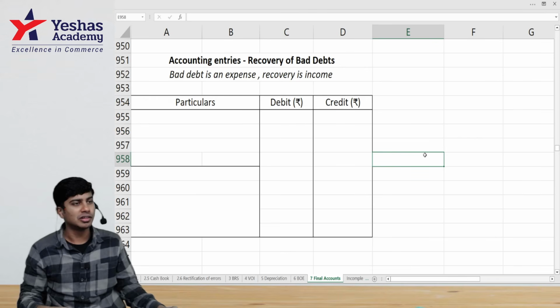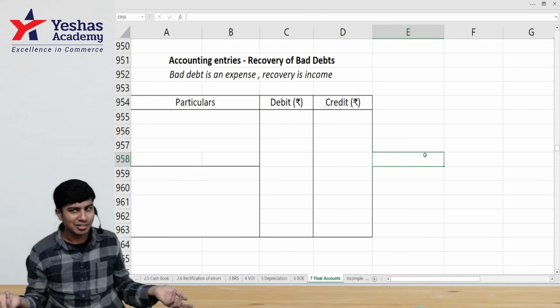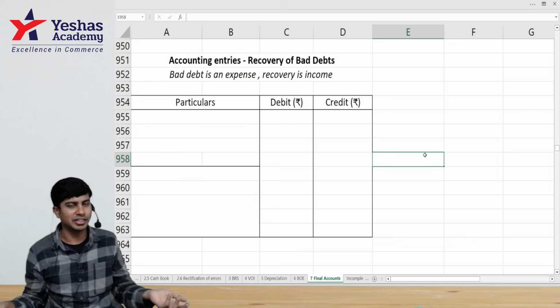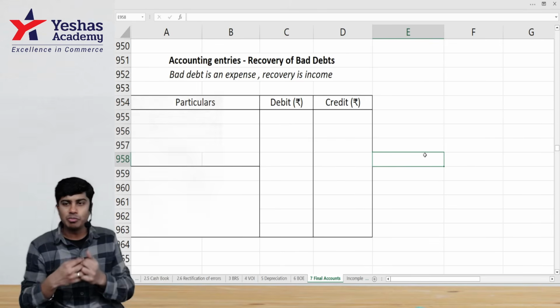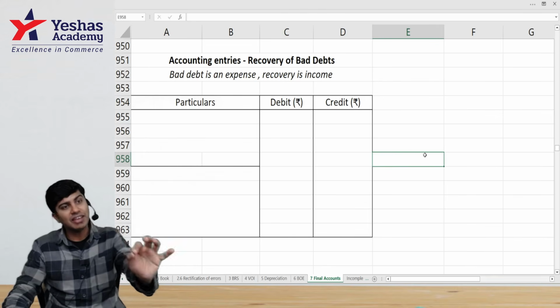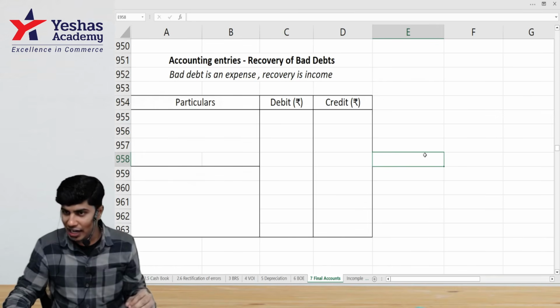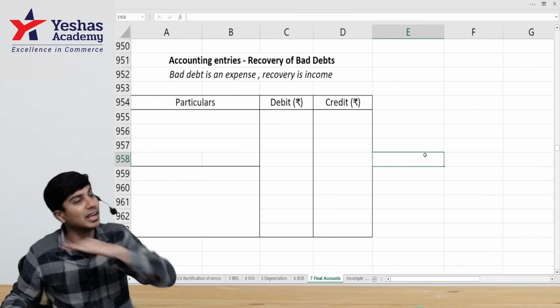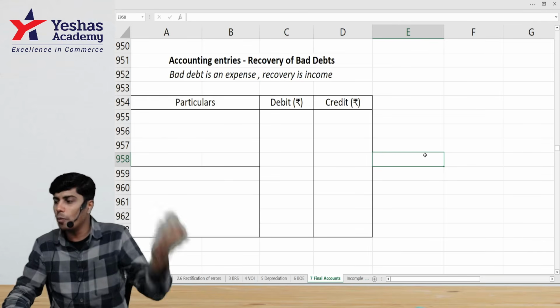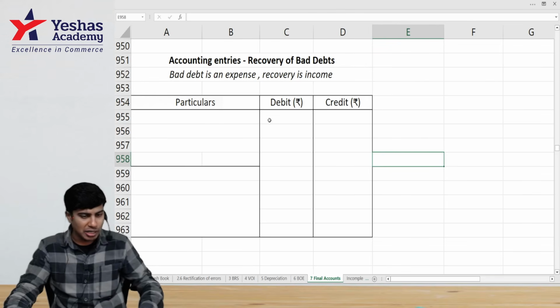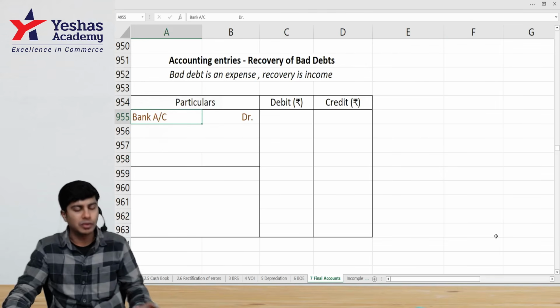Then he pays money. He'll be like, that's a big story, you won't understand. Okay, fine, give me money. I took the money now. This is recovery of bad debt. The debtor who told me he will not pay money and whom I had already written off as bad debt has now paid me money. When he pays me money, I will debit the bank account.